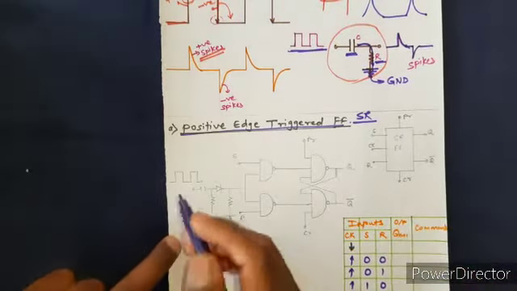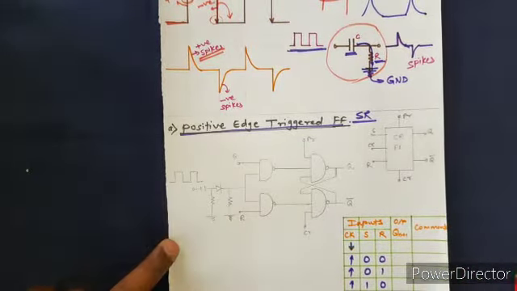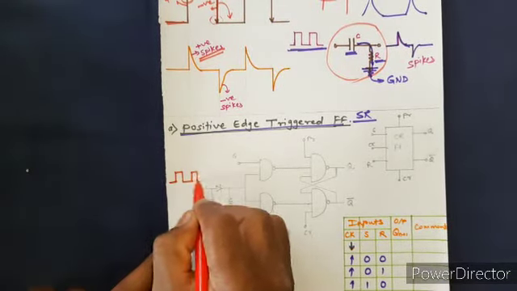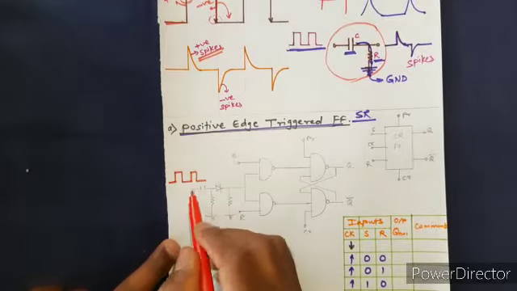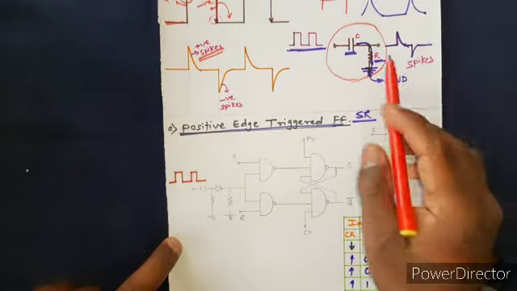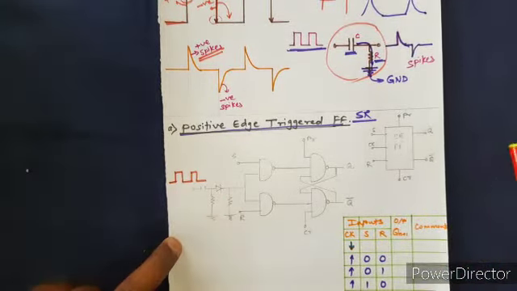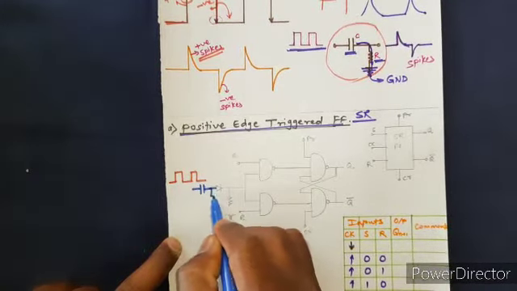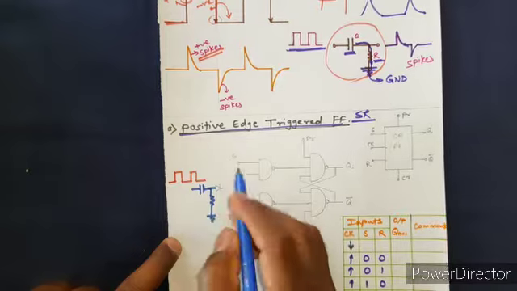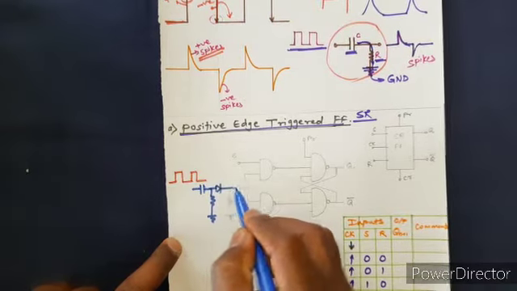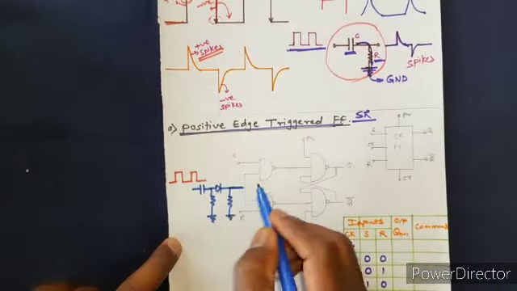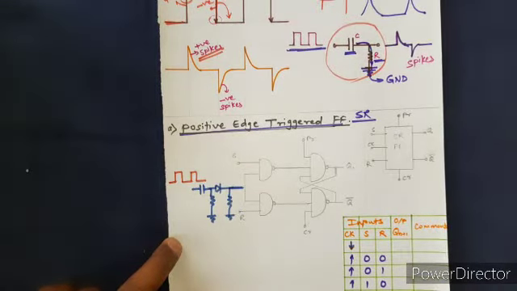Here we have this clock pulse, and the circuit which we just discussed. This is a capacitor, then a resistor which is grounded, then a diode, and again a resistor, and it is connected to the SR flip-flop.